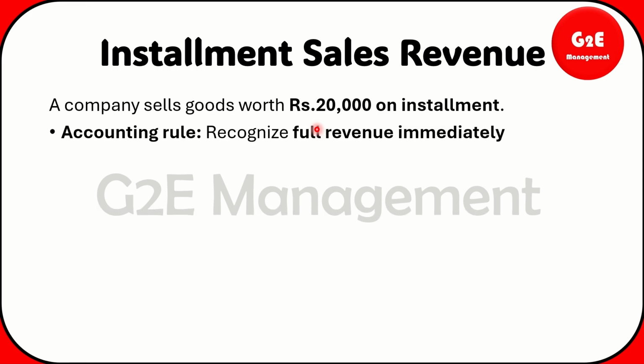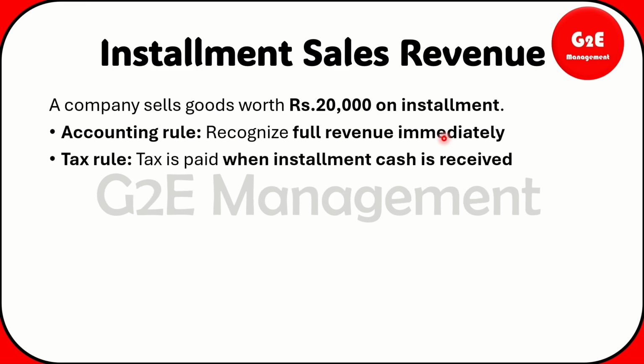Okay, so for the accounting rule, what will happen? You recognize full revenue immediately. Once you're selling goods, the whole amount we need to record as per the accounting rule. But for the tax rule, tax is paid when installment cash is received. Say for example, we are telling them, okay, within 5 months you can pay, each and every month you can give 4,000 like that. Once we are paying the tax, we are receiving 5,000, and that 5,000 only we will calculate for the tax and pay. That is the tax rule.